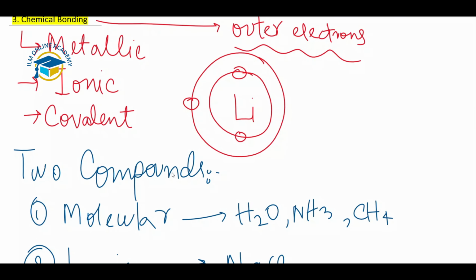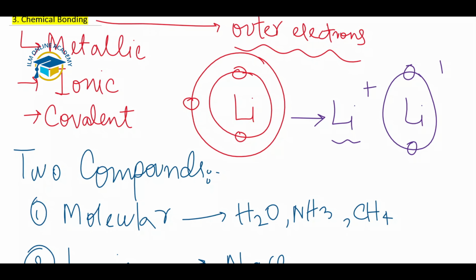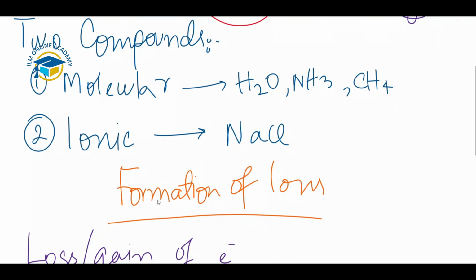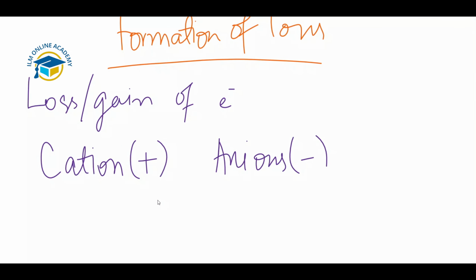I will give you an example of cations and anions, starting with lithium. As lithium has just 1 outer electron, lithium will form the cation Li+ when it loses its outer electron. Now lithium has just 2 electrons in the inner shell, and the outer shell is removed because no electrons are present when lithium forms the lithium ion, or lithium cation. So this is the example of a cation. And if we talk about an anion, we have another example, which is chlorine.